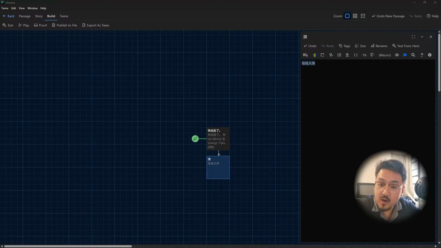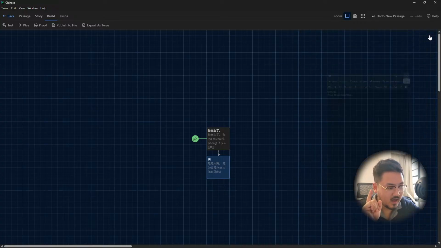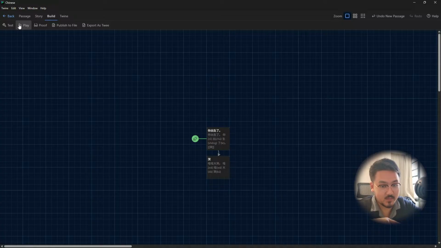So 哇哇大哭. 哇哇 is like wow, wow. Just imagine the kids, right? Not the kids, it's like infants being born and they do cry, right? Like really aggressively. Wow, wow, 大哭. Alright? So I want you to quickly check this, because that's how you're going to review all these things that I mentioned in the video.